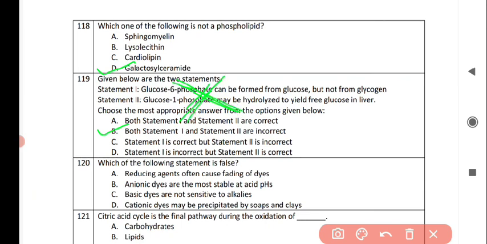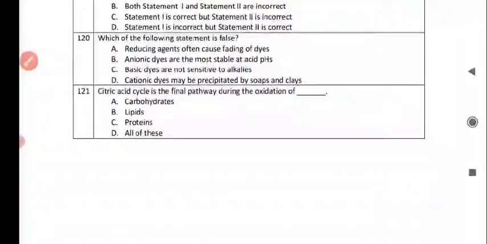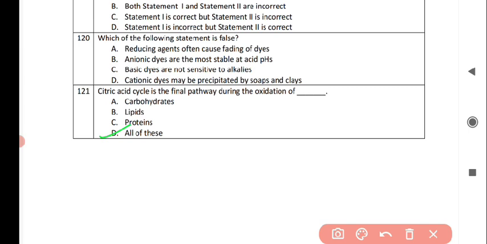Next question is, which of the following statements is false? So the false statement among these is option number C, basic dyes are not sensitive to alkalis. So last question for this paper is, citric acid cycle is a final pathway during the oxidation of, and the correct answer is option D, that is all of these, which includes carbohydrates, lipids and proteins. So option D is correct.